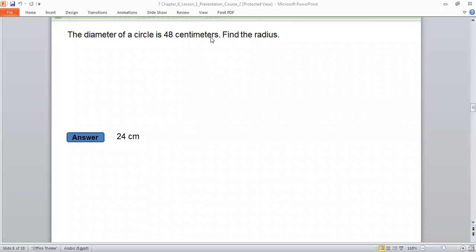So 48 divided by 2 equals what? Without using a calculator. Make it mental.